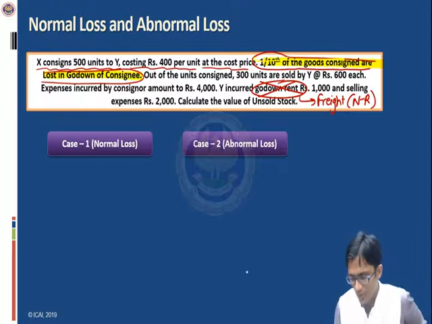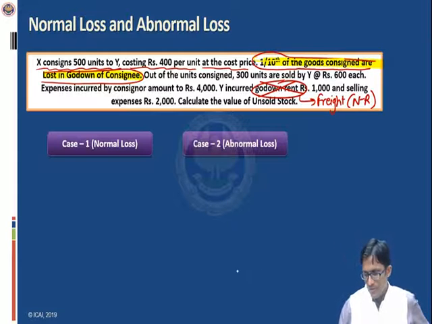Okay, so this is our assumption. Now what we have to calculate is the value of unsold stock, as well as the value of abnormal loss. So let us start.